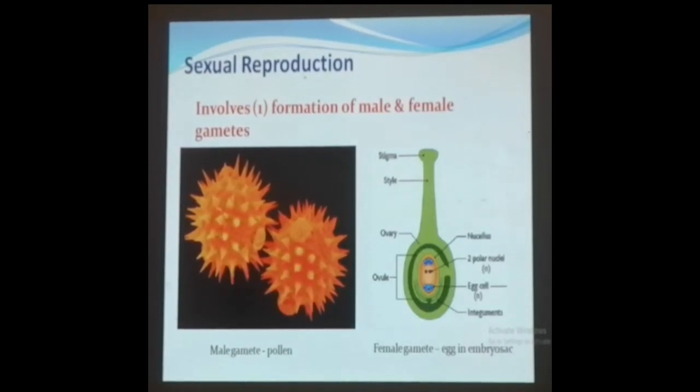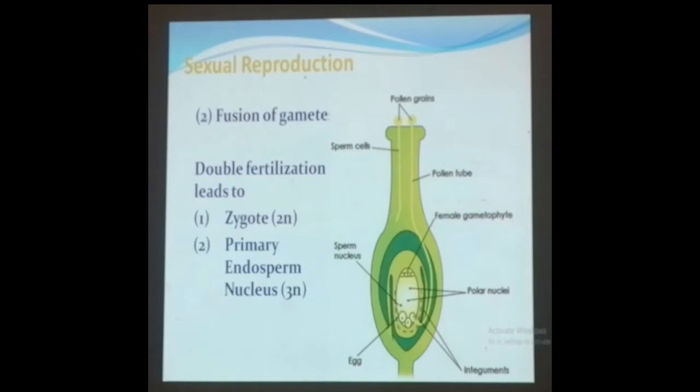In the left part of the slide, you can see the male gametes, the pollens. In the right part, you can see the female gamete as egg in an embryo sac. How the development and the formation will take place, we will discuss in our later classes.